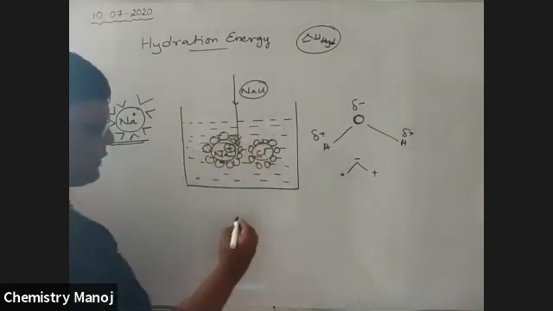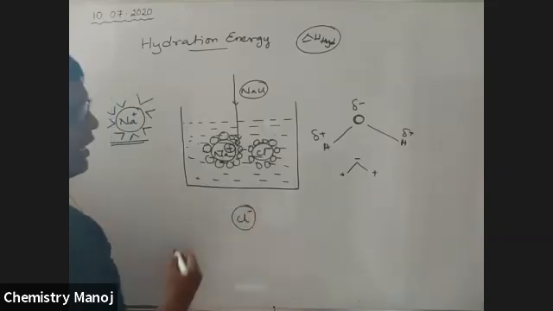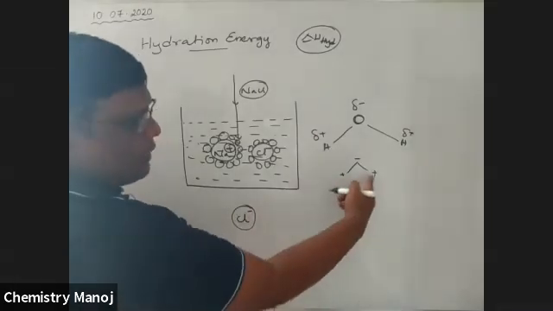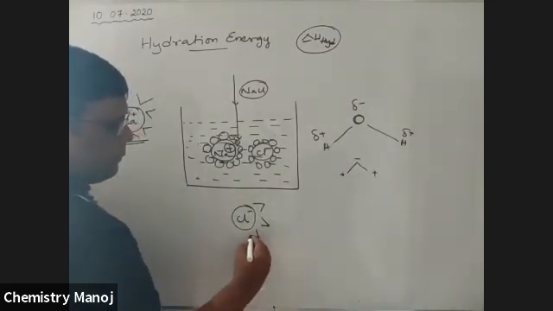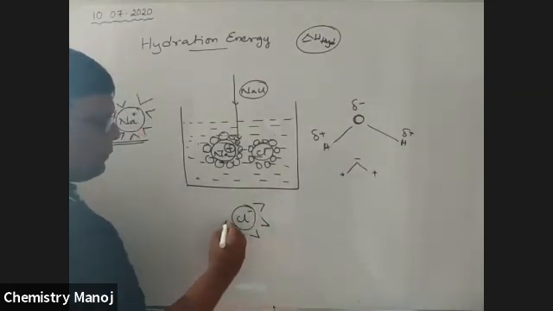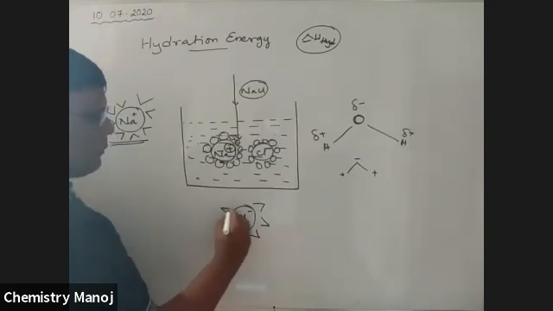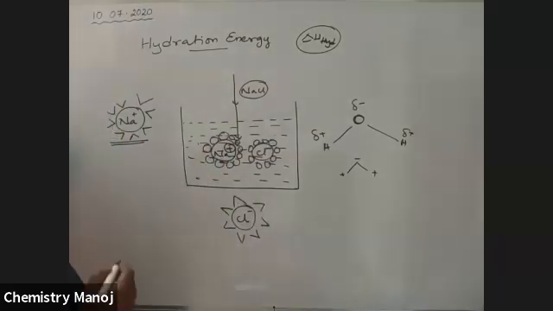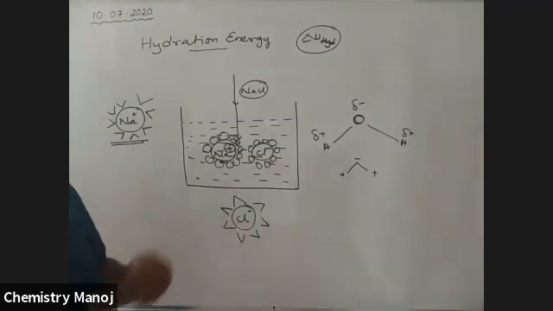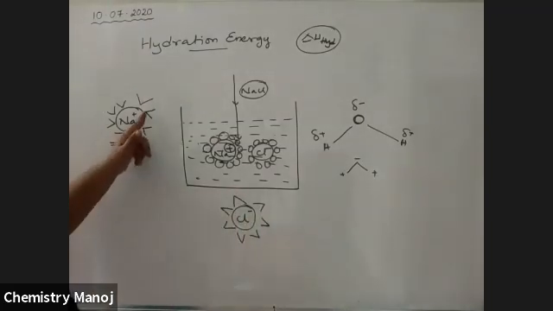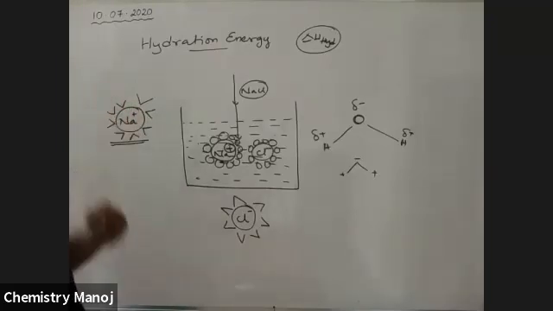For example, this is a Cl- ion. The positive ends, these hydrogens, surround it. These points are hydrogens, and these hydrogens are attracted to the Cl- ion. The vertex is the oxygen.